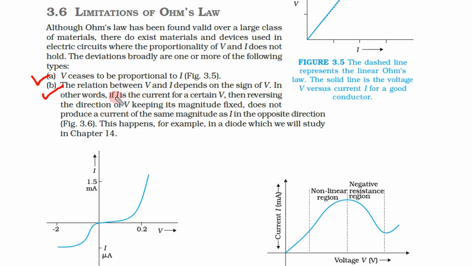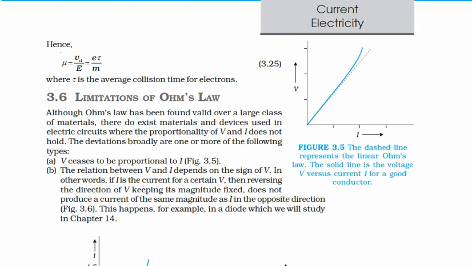In other words, let us read this first, then we will see what is happening. If I is the current for a certain voltage, then reversing the direction of V, keeping its magnitude fixed, does not produce a current of the same magnitude as I in the opposite direction. This happens, for example, in a diode, which we will study in chapter 14. So let us first understand graph 1, then we will understand graph 2. So this is the first limitation of this Ohm's law.